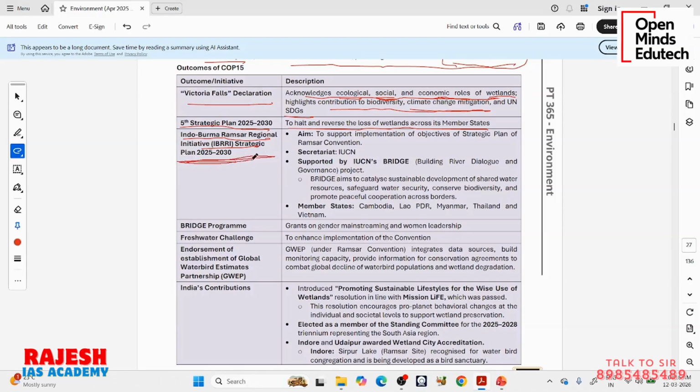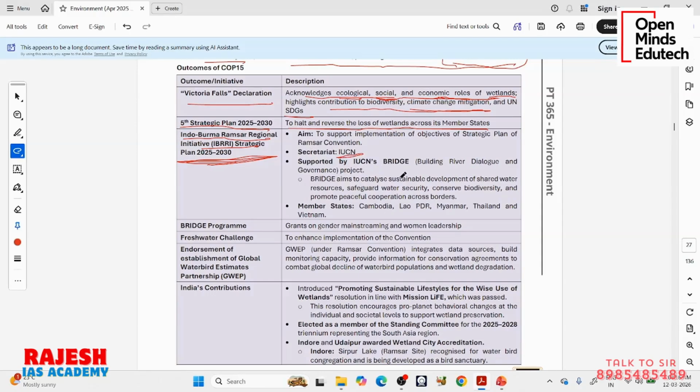That is why it is called the Indo-Burma Regional Initiative, for this period, to support implementation of the objectives of the strategic plan in this region. And it is supported by IUCN. Here we are seeing coordination between two agencies: the Ramsar Convention and IUCN.